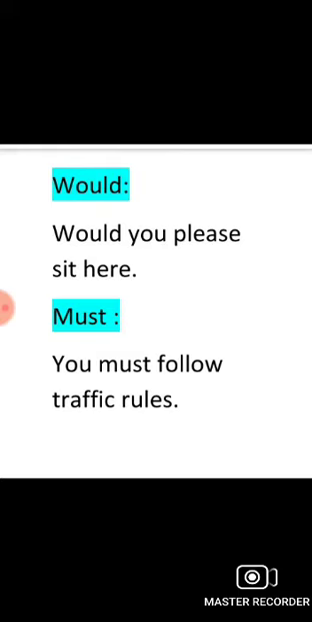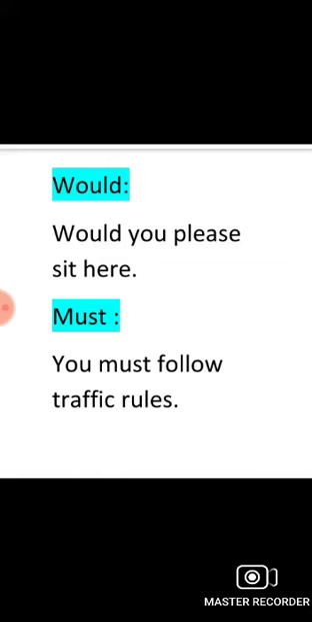Next must. You must follow traffic rules. Must is for obligation. When you want to clear up the obligation, and you want to tell about the obligation, then you use the modal verb must. So must and should have the same type of meaning, but should is just in the way of suggestion, and must will be in the way of obligation. Obligation means fariza, first, very necessary thing.